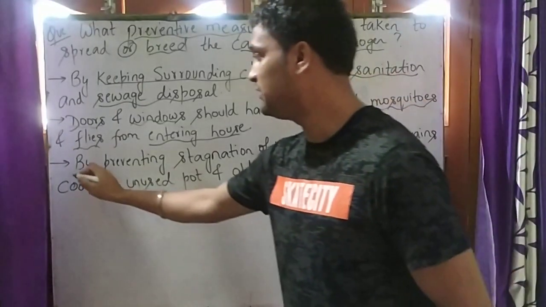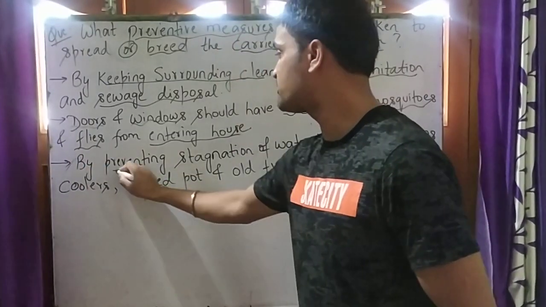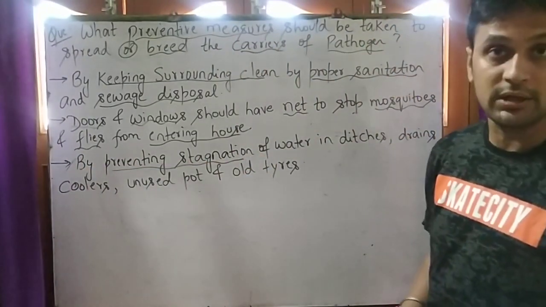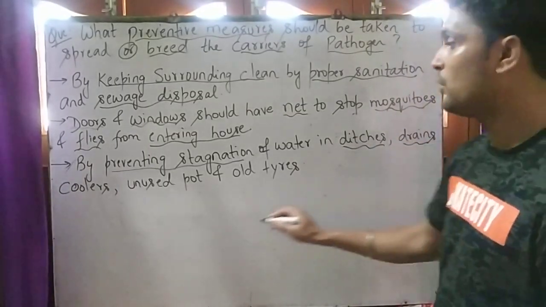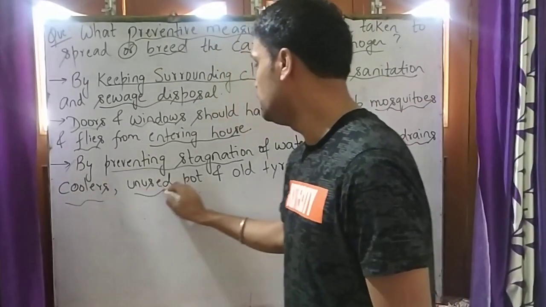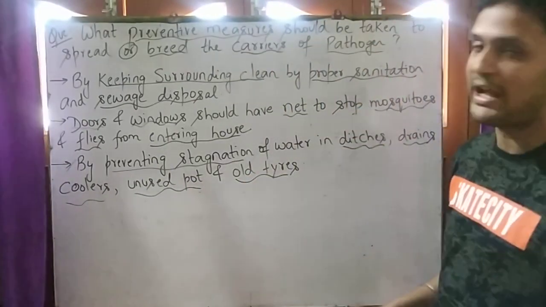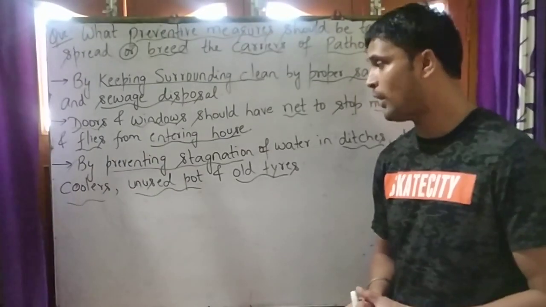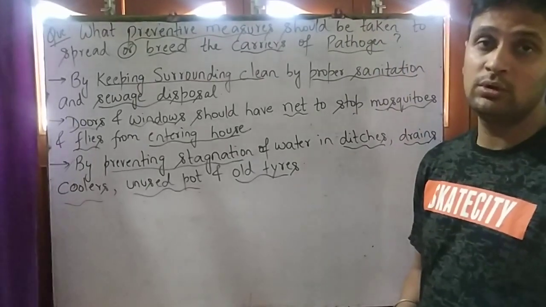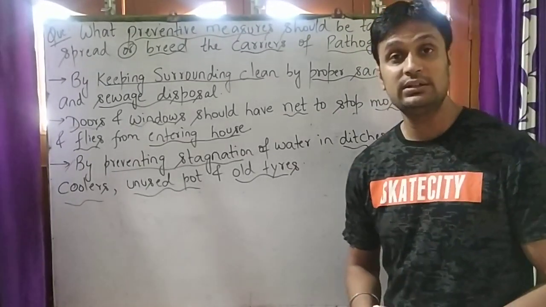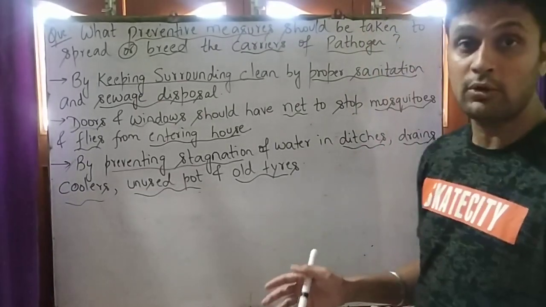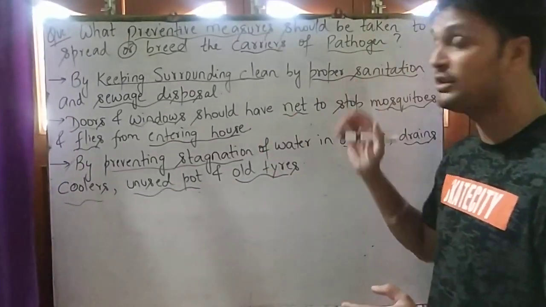Our third point is preventing stagnation of water, the collection of water in ditches, drains, coolers, unused pots and old tires. Student, what should we do? As we know, dirty water is a suitable place for these pathogens to breed.